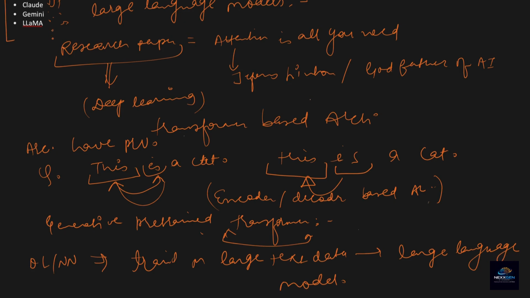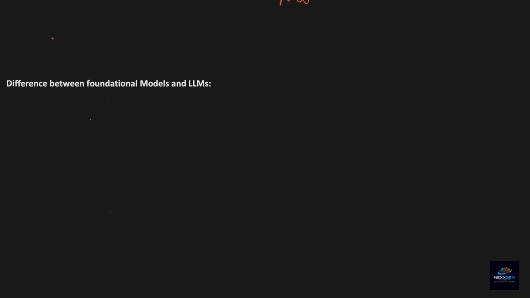Next, we will understand the difference between foundational models and large language models. Many of you might have a doubt: if large language models are neural network based architectures and foundational models are also neural network based architectures, then what is the difference between them?